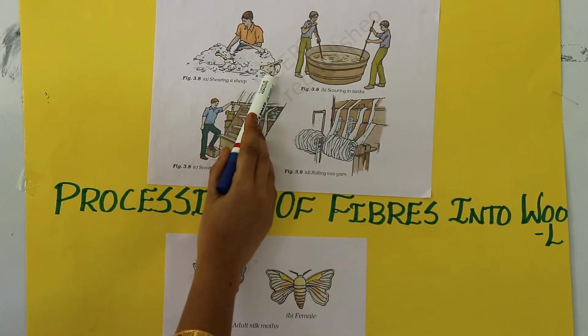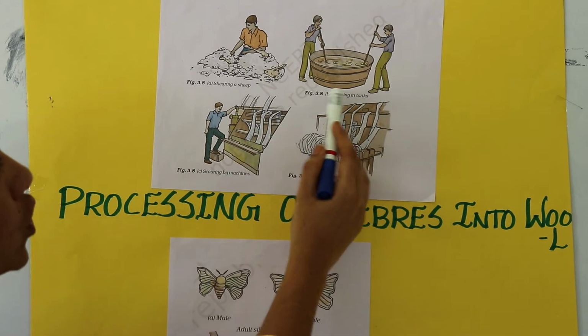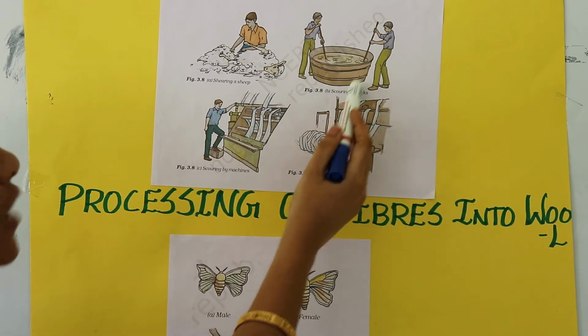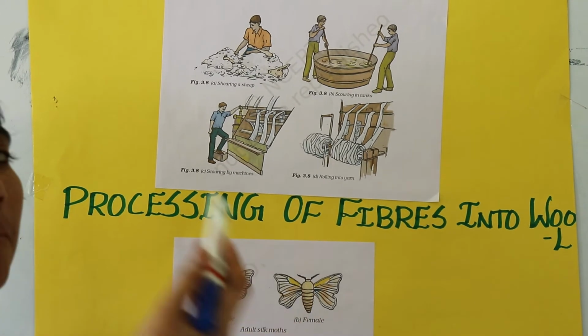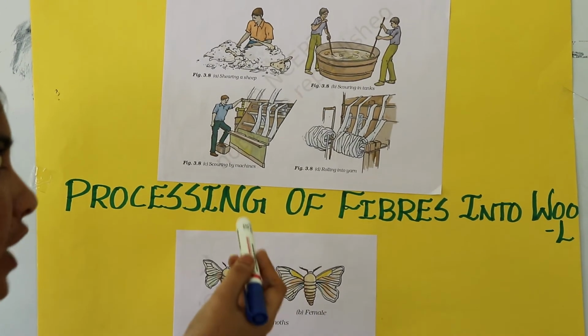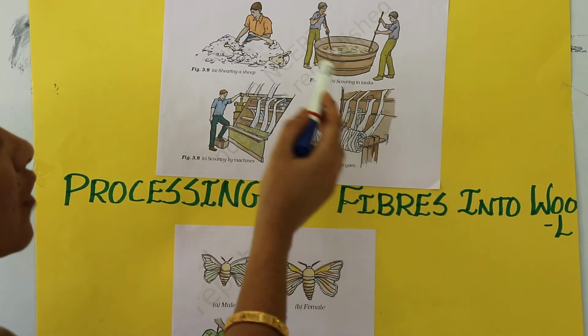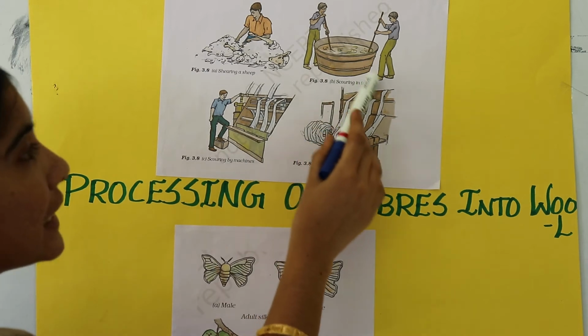After cutting the hair, what will they do? They will scour. Scouring means the hair is put into tanks and washed. Why is this washing done? Because there may be some dirt or dust present on it. To remove that, this process is done. That is, removing dirt and dust from the hair of the sheep is called scouring in tanks.